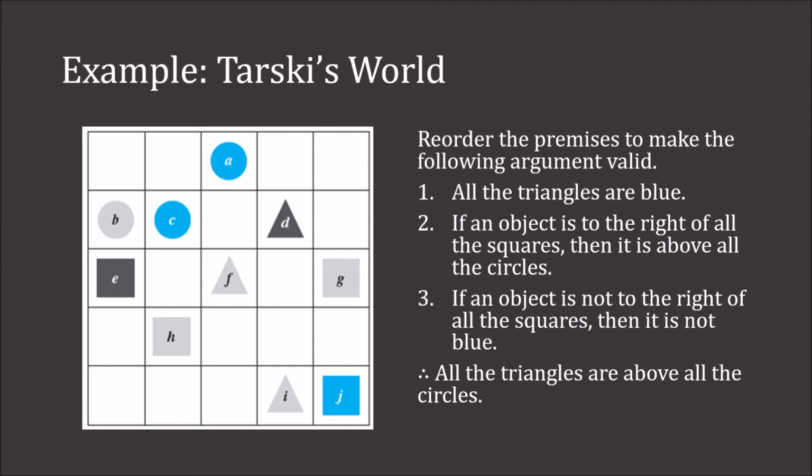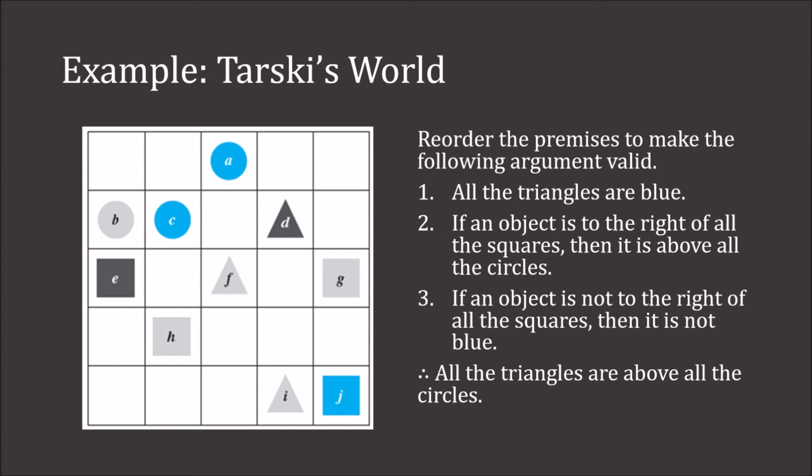Oh, well, then from universal modus tollens, we have that all the triangles, I'm sorry, this is not universal modus tollens, this is elimination. If an object is not to the right of all squares, then it is not blue.